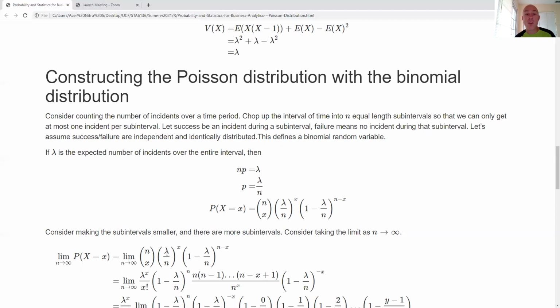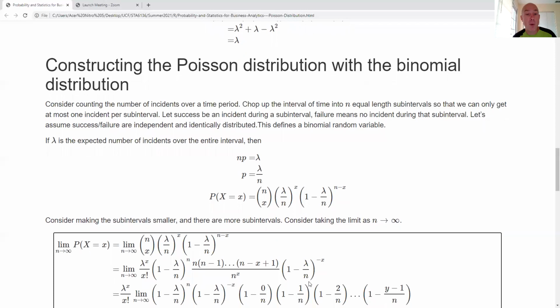This part gives me lambda to the x and n to the x. Then I break up the part with the n over here, and the part with the negative x over here. I'm trying to break everything up so that I can take a limit in a moment.